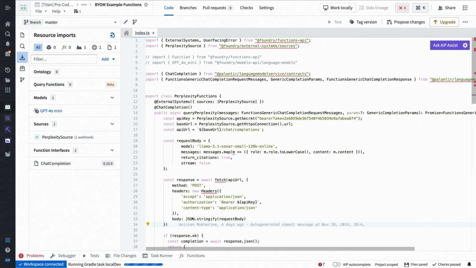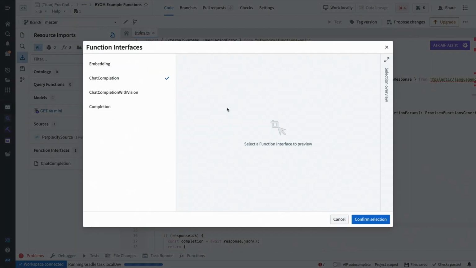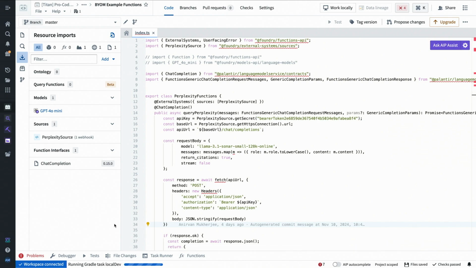And I've also added another thing here, which is called a function interface. We have a few different function interfaces available here, and I'll talk a bit more about what these are, but these are basically strongly typed ways to declare that a certain function that you have built meets the spec to perform some functionality in the platform. This is a layer that we've built to enable developers to bring their own first-class logic and plug it into the platform for different capabilities.